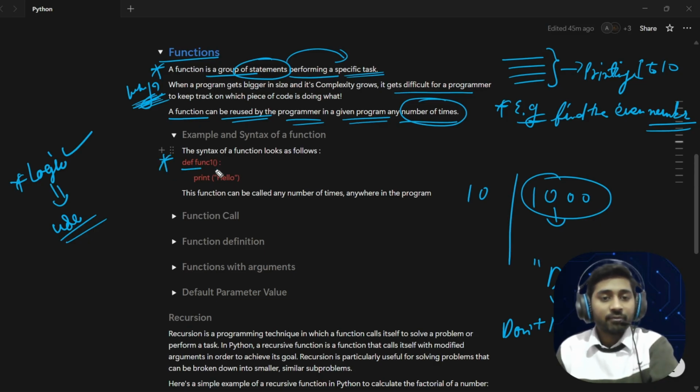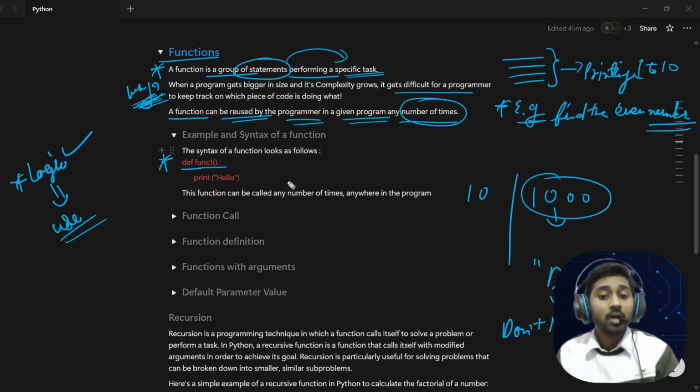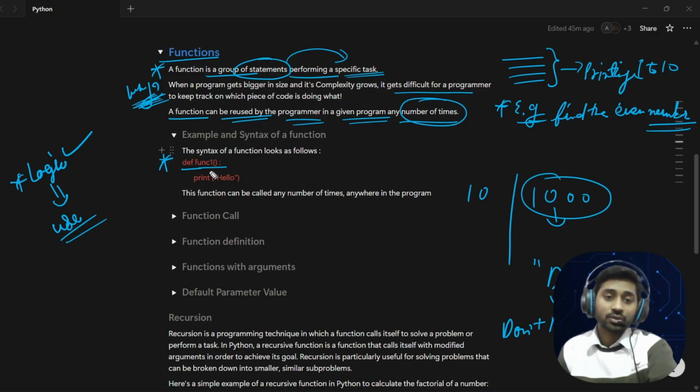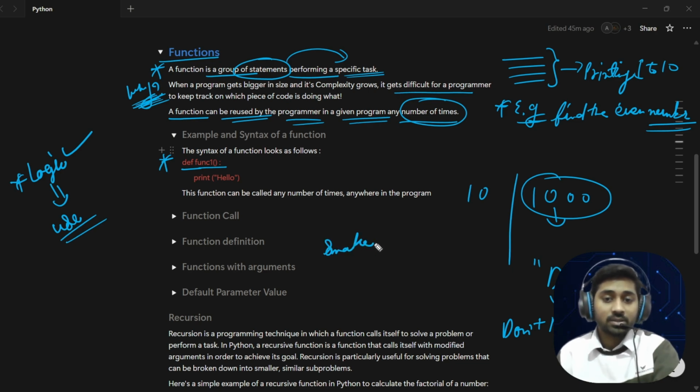We use def and the function name here. def is the keyword which we use to write a function, so whenever you define a function, make sure you use def. And remember, the name of the function should be in snake case, because when we write code in Python, we always follow snake case for variable names and function names. I hope you remember or know what snake case is. I know it sounds weird, but we use it in Python.